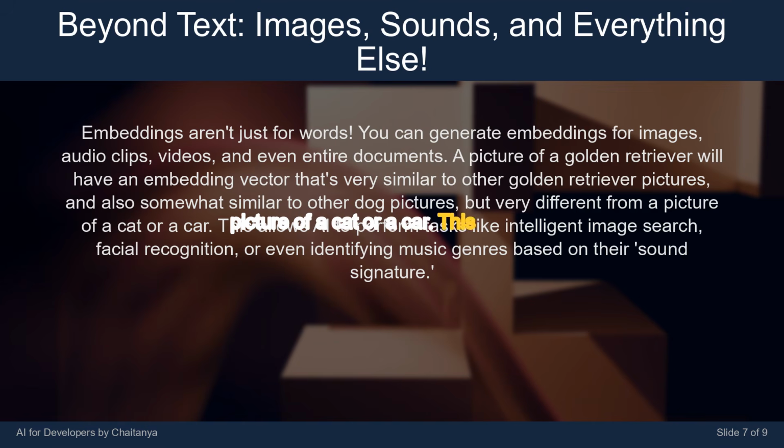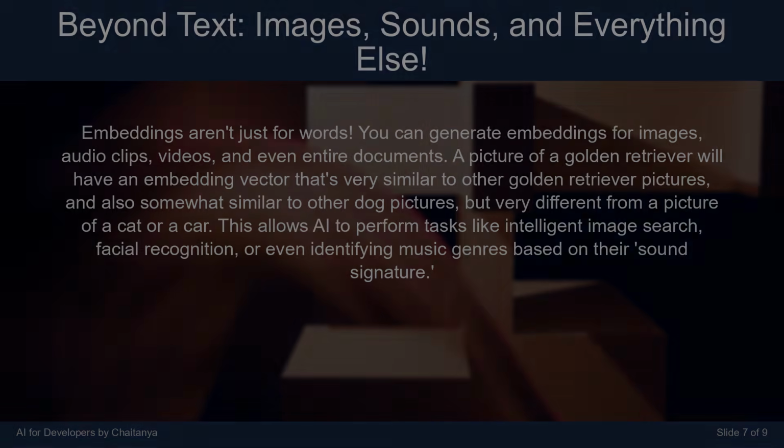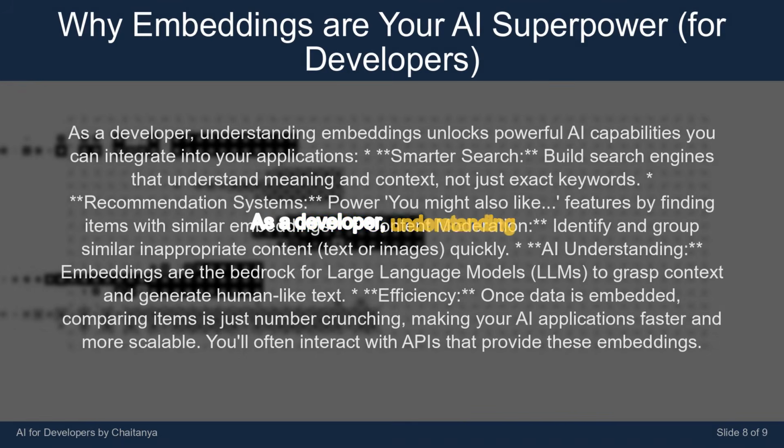This allows AI to perform tasks like intelligent image search, facial recognition, or even identifying music genres based on their sound signature. As a developer, understanding embeddings unlocks powerful AI capabilities you can integrate into your applications.